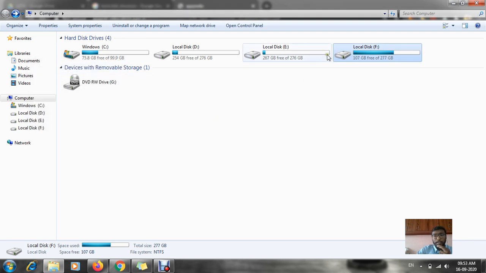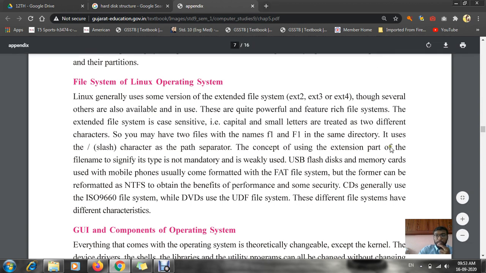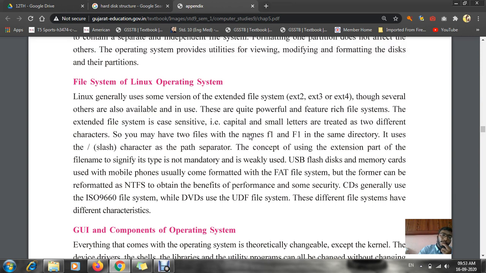But NTFS and FAT file systems are just a security format for your folders or files. That's it. This is your overall file system in a Linux operating system as well as in your normal operating system.